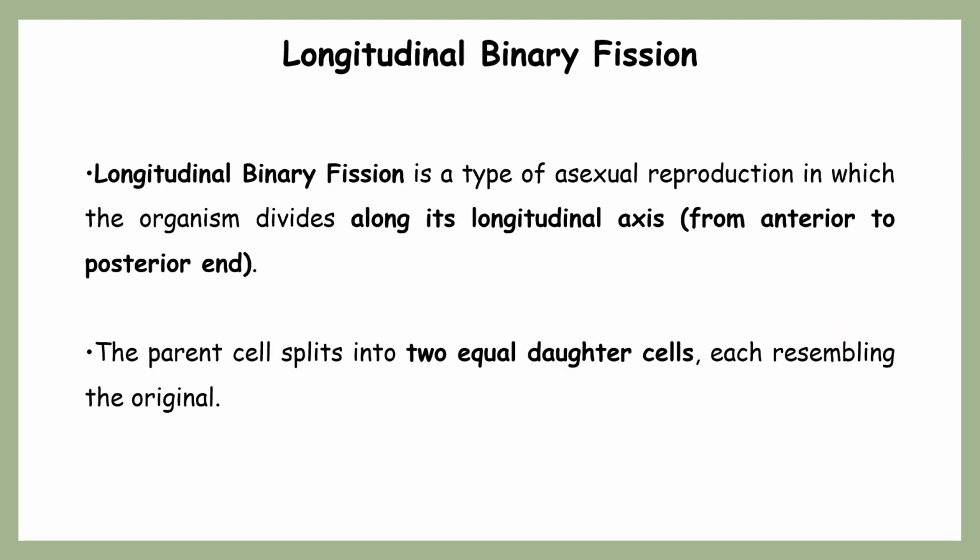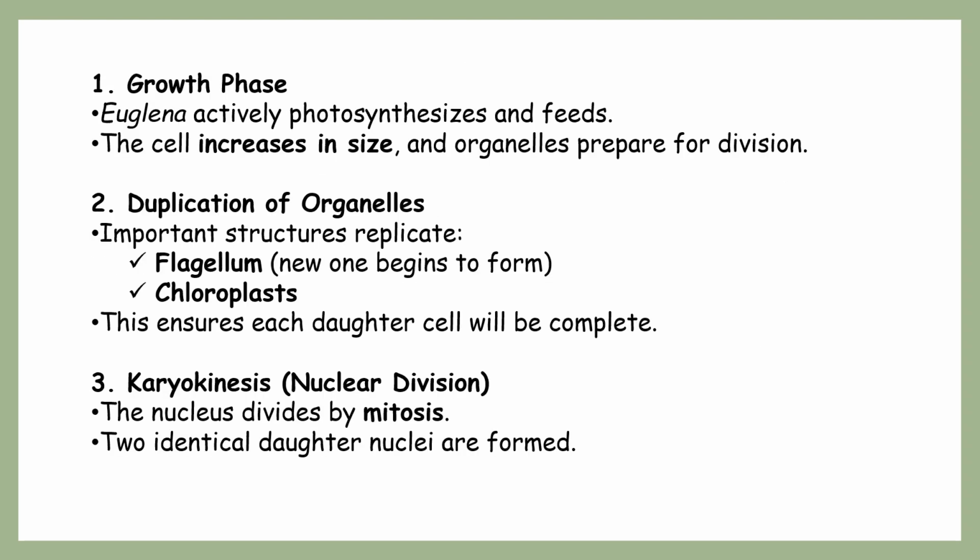Next, followed by the second type of binary fission, that is longitudinal binary fission, where the axis of the fission is longitudinal, that is from anterior to posterior end, right? The parent cell splits into two equal daughter cells, and the first one exactly resembles the second one, or the left one resembles the right one. Actually, they are exactly like carbon copies, we can say.